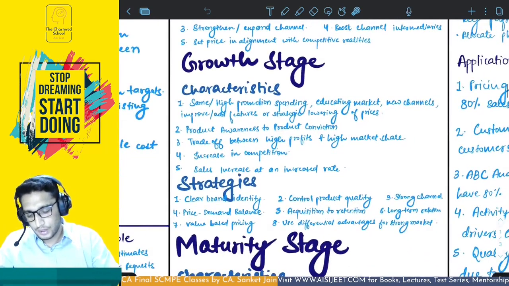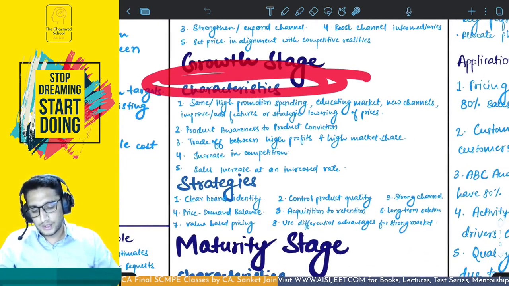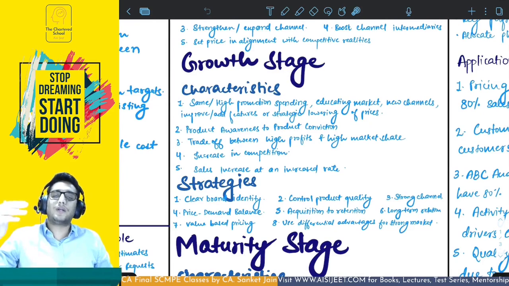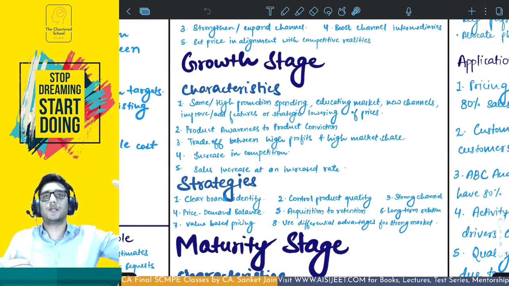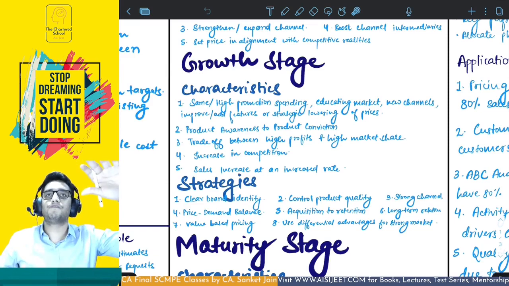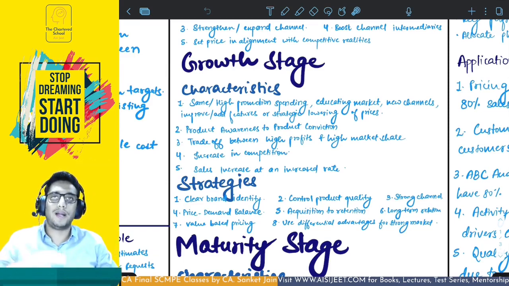Moving to growth stage. The characteristics of growth stage is in the growth stage, what happens is in the initial growth stage, okay, the growth of the sales is very high. In the later part of the growth stage, the sales is still growing, but not at that pace, okay, at a reduced pace.